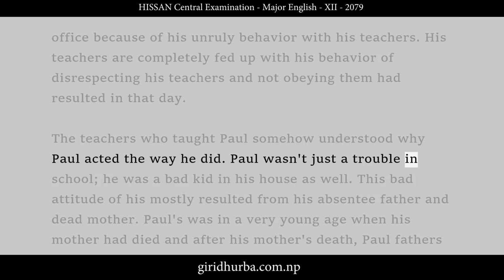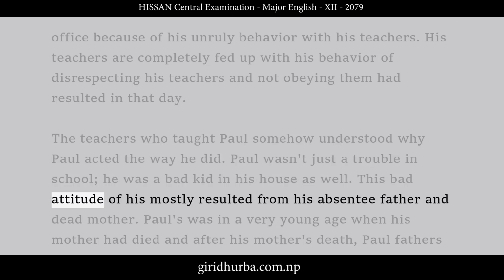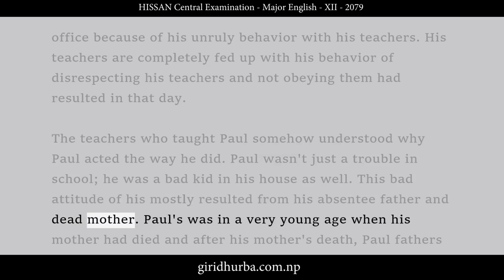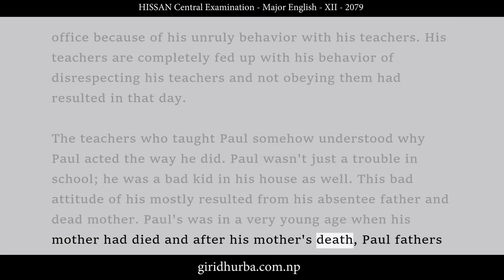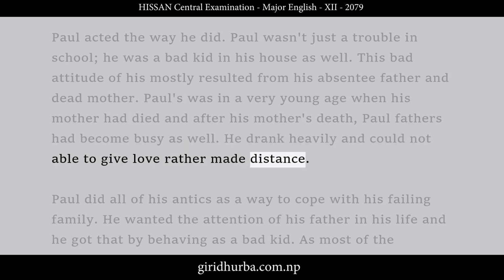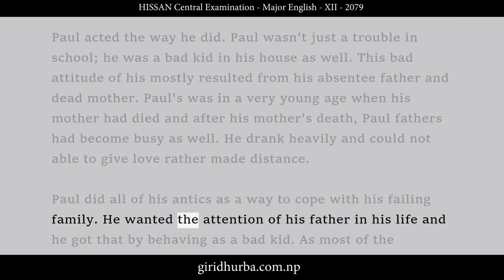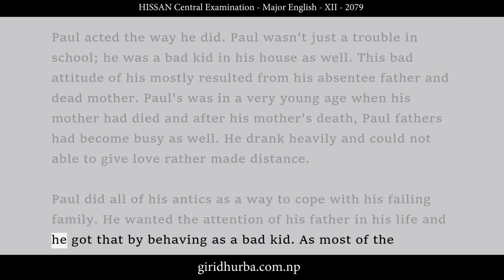Paul wasn't just a trouble in school, he was a bad kid in his house as well. This bad attitude of his mostly resulted from his absentee father and dead mother. Paul was at a very young age when his mother had died, and after his mother's death, Paul's father had become busy as well. He drank heavily and was not able to give love, rather made distance. Paul did all of his antics as a way to cope with his failing family. He wanted the attention of his father in his life, and he got that by behaving as a bad kid.